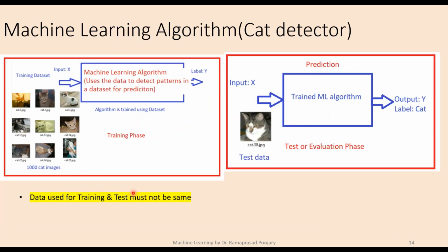Whereas in the case of machine learning, rather than writing a set of rules, we have an algorithm which is trained by providing examples.